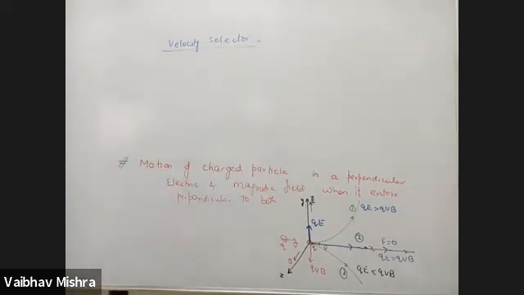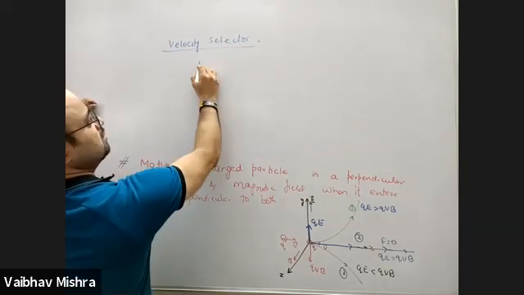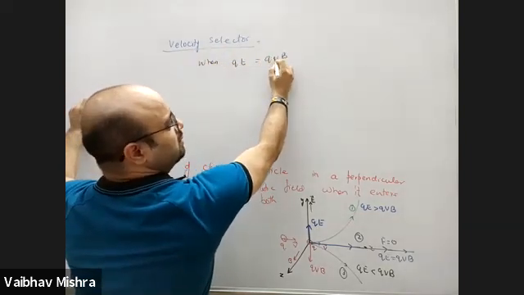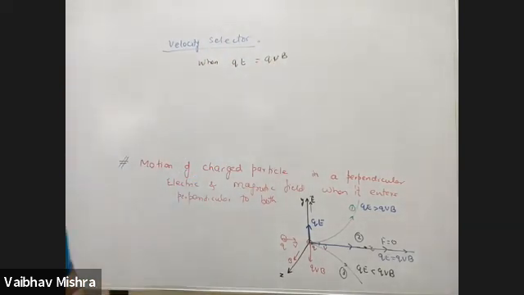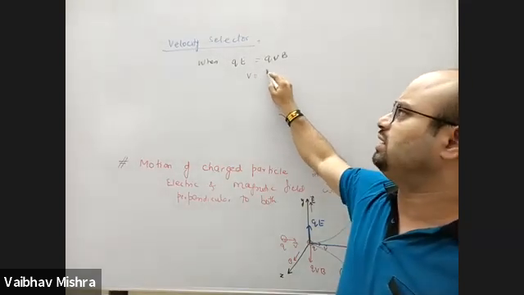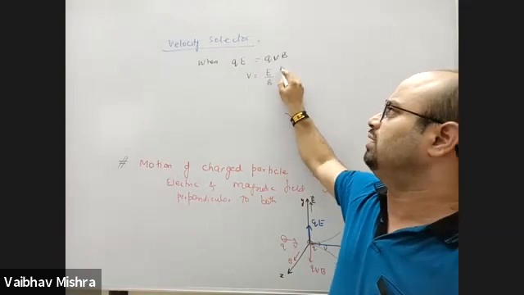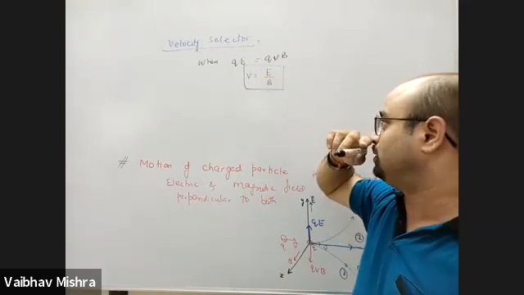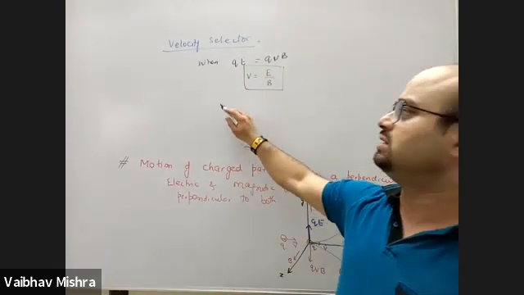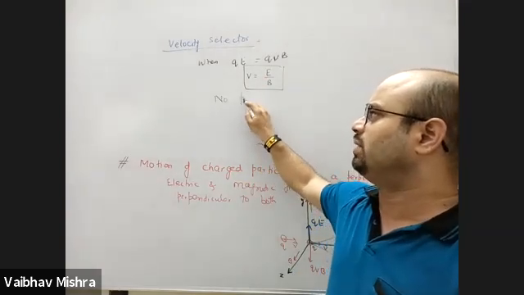So if we have to filter out a particle, suppose velocity is 10 meters per second. So from this discussion, we can say when QE is equal to QVB, electric field force and magnetic field force are equal and they cancel out. If they cancel out, the condition effectively क्या बन गई? V is equal to the ratio of E by B. When the electric field to magnetic field ratio is equal to velocity of the charged particle in the perpendicular region, in a region no force acts on the particle.